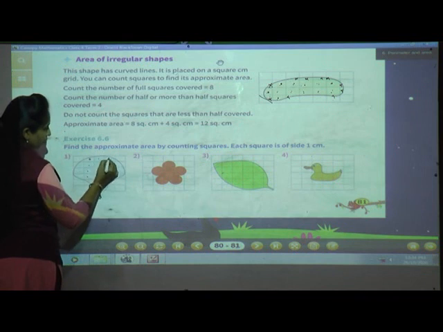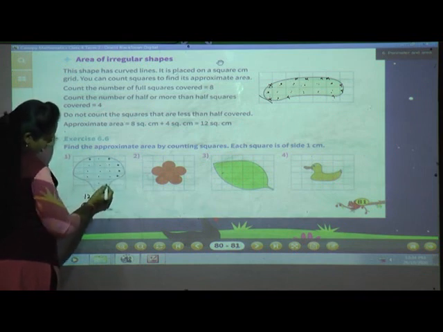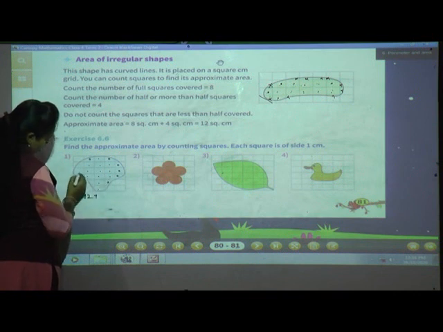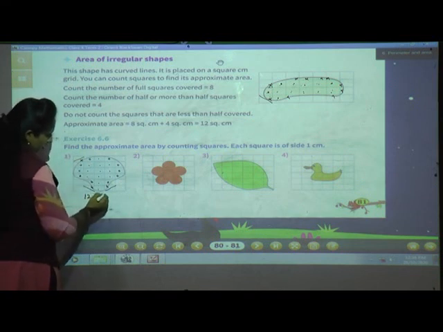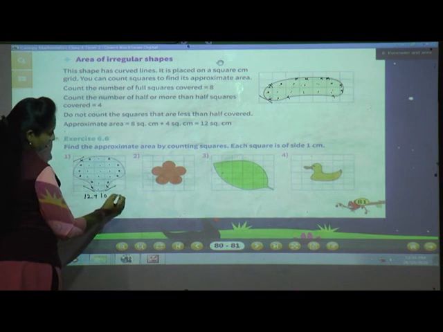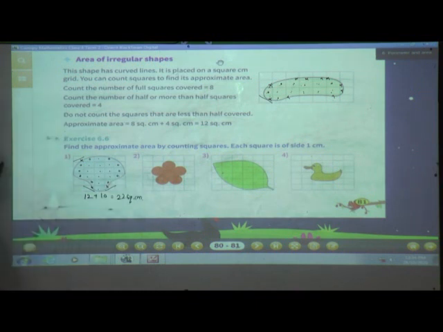See, 1, 2, 3, 4, 5, 6, 7, 8, 9 and 10. See, this is not half also, so we cannot count. This also not half, we cannot count. See, this also very small, so we cannot count, isn't it? Now how many? 10. So together 22 square centimeter.